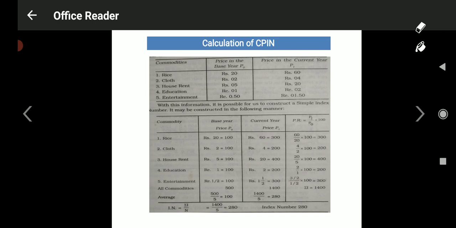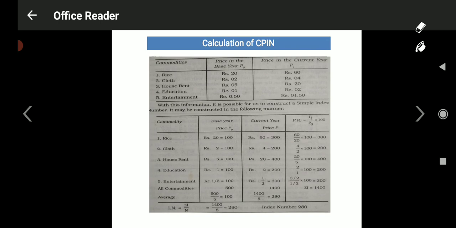Okay, rice current year price is 60, cloth current year price is 4, house rent current year price is 20, education current year price is 2 rupees, and entertainment current year price is 1 rupee 50 paise. Based on these current year as well as base year prices, we have to find the index number. Okay, how to find that?